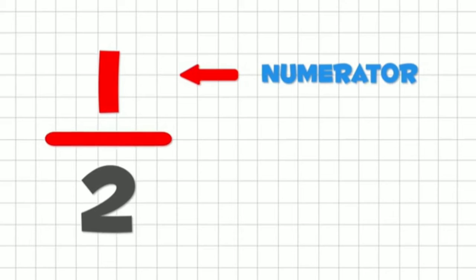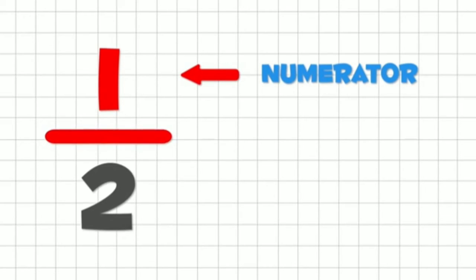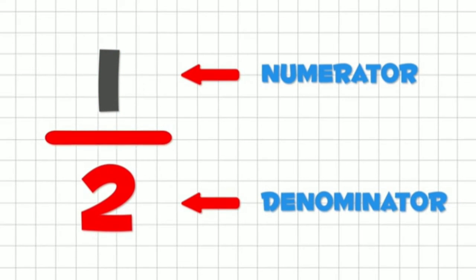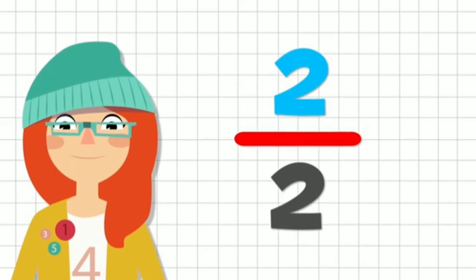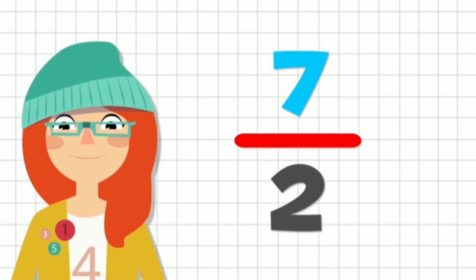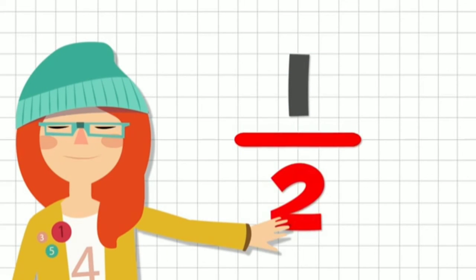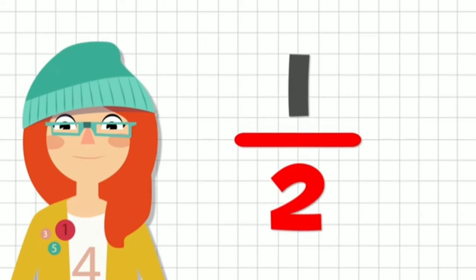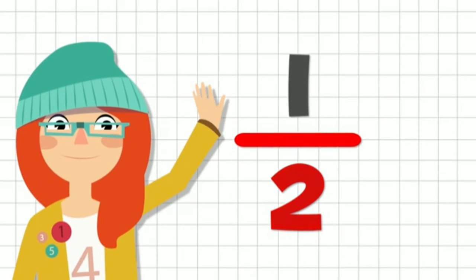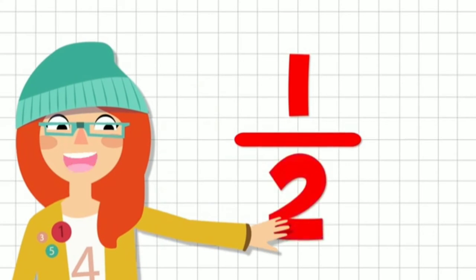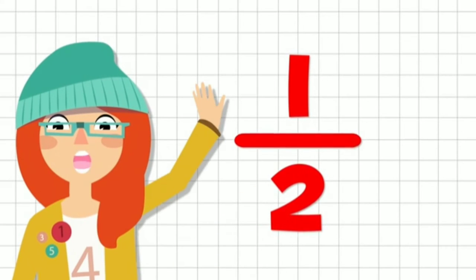Coming to this example, the number above the line is always called the numerator. Here the number 1 is the numerator. In the same way, the number below the line is called the denominator, and in this example, the number 2 is the denominator. Moving on to the next: here, 1 by 2. The number above the line we treat as a normal number: 1, 2, 3, 4, 5, 6, 7. And the number below, if it is 2, we read it as half. Since the number 1 is at the top, we read it as 1 half. So 1 by 2 is called 1 half.